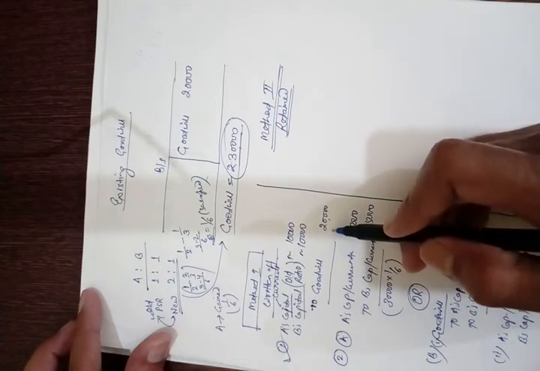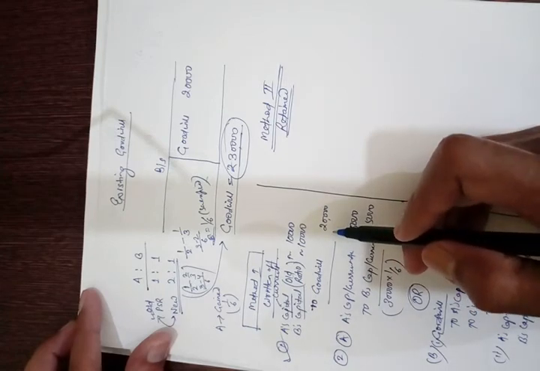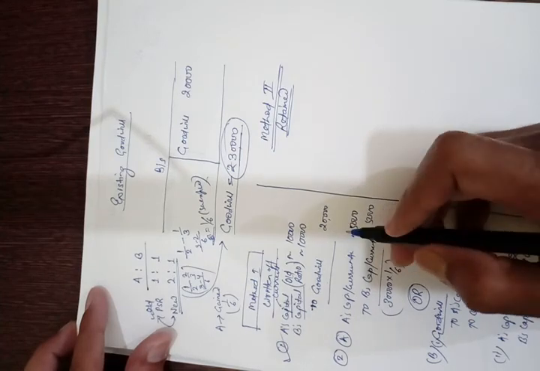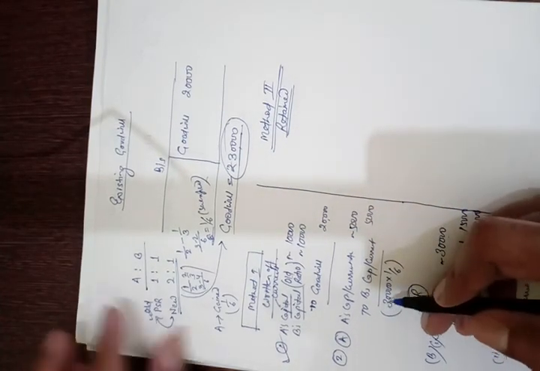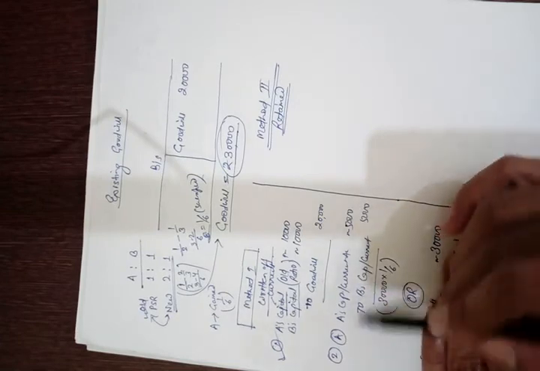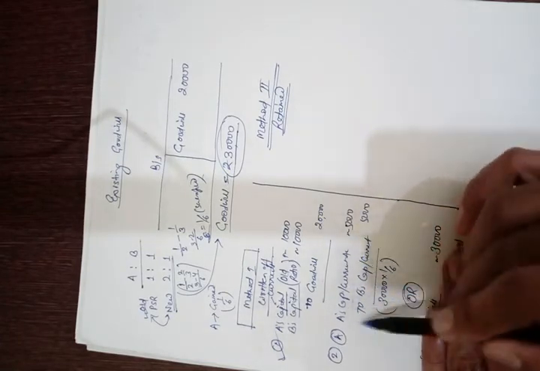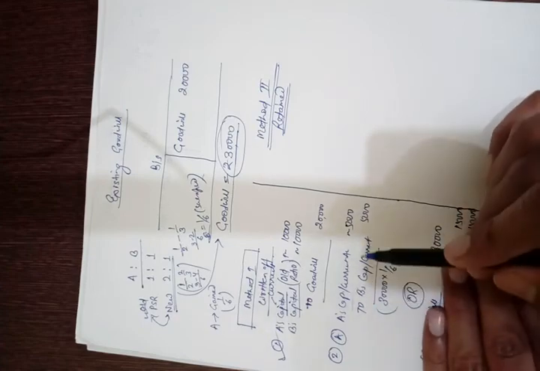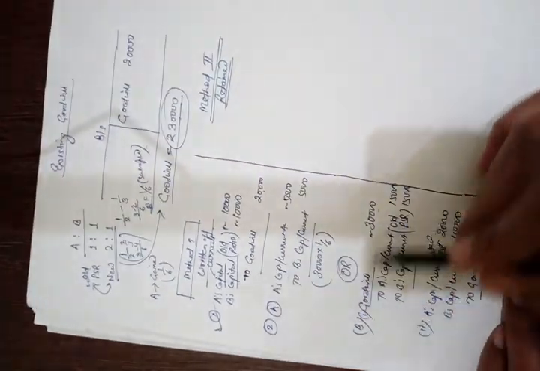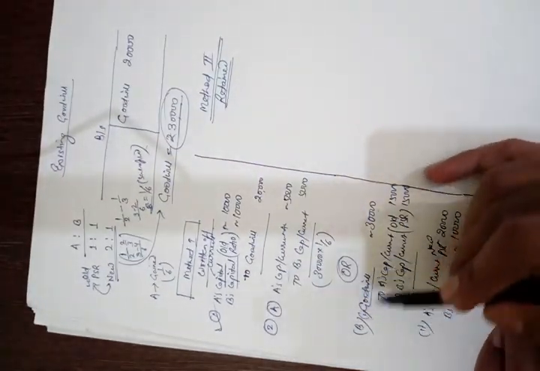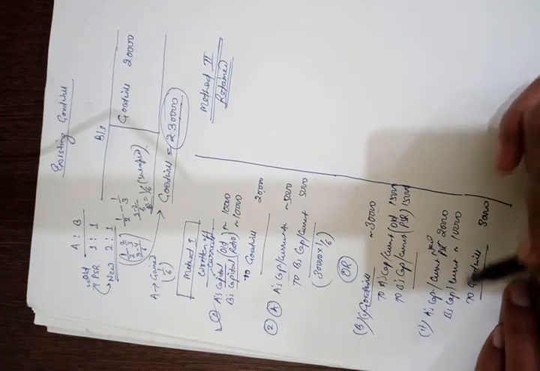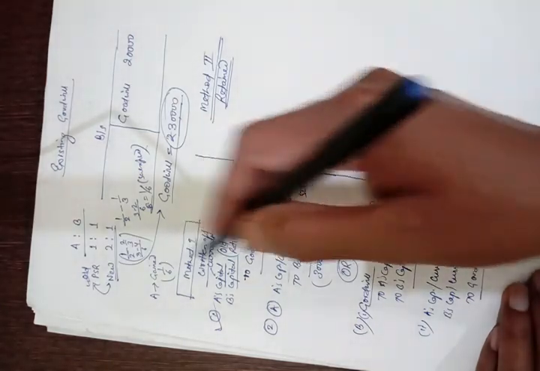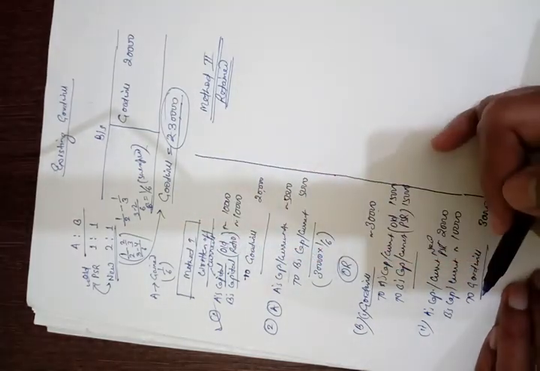So there will be no goodwill appearing on the balance sheet in future. Under method B also, goodwill was debited initially but immediately written off. So under this method, no goodwill shall appear in the books of account.